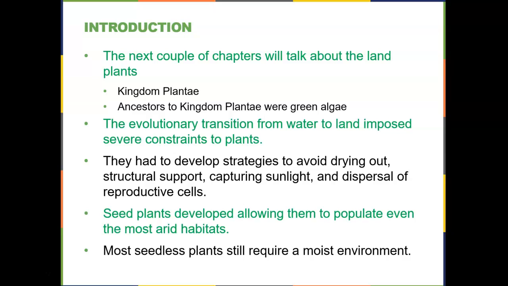Now, when plants evolved and transitioned from a water existence to a land existence, this caused a number of potential problems for the plants. They had to develop strategies through evolution. So those plants who had particular characteristics that gave them a benefit were able to survive.